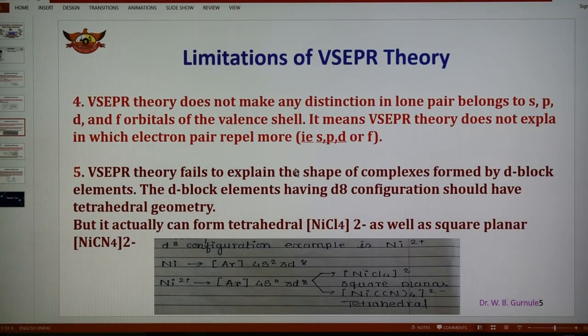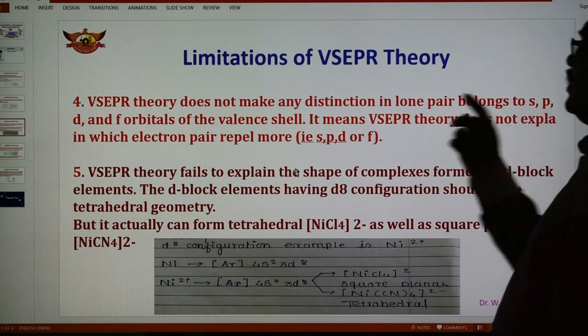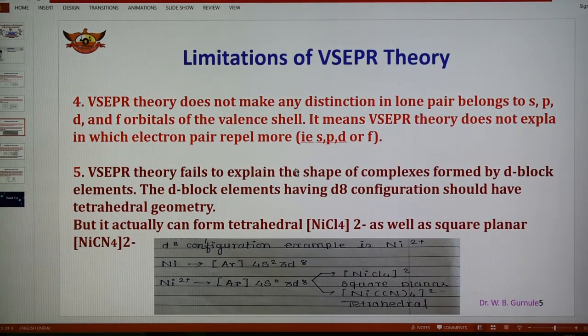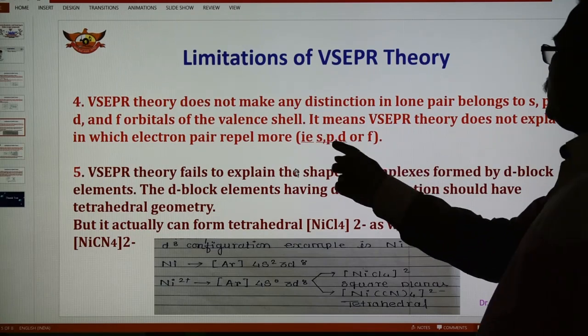The fourth limitation is that VSEPR theory does not make any distinction in whether a lone pair belongs to the s, p, d or f orbital of the valence shell. It means that VSEPR theory does not explain which electron pair repels more. So that is s, p, d, f.